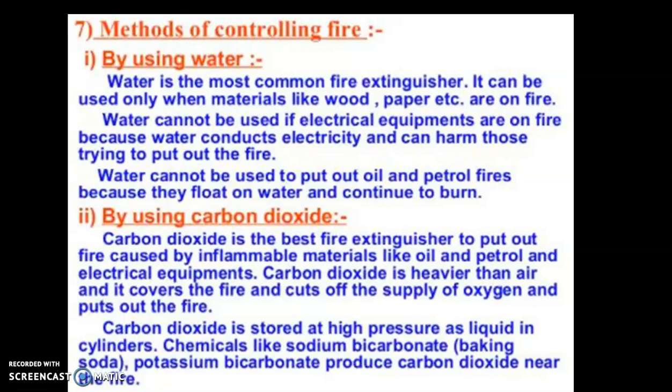It does not harm the electrical equipment and we often see such fire extinguishers in our schools, offices, godowns and hospitals, etc. Sand may also be poured over some burning materials to put off the fire. It cuts off the supply of oxygen to the burning material.